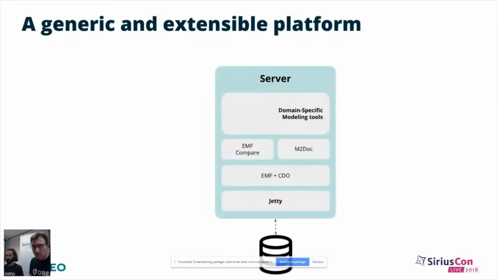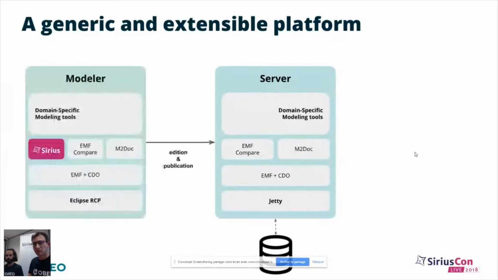And you might recognize some technology used to manage models and documentation. Now, once this is deployed on a server machine, your clients can access it two ways. From a rich client, where actually Sirius lies, meaning that your user will be able to do graphical edition via this rich client. And on the other side, you can access the same repository via a web browser.